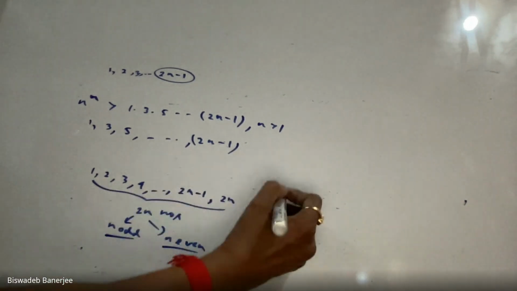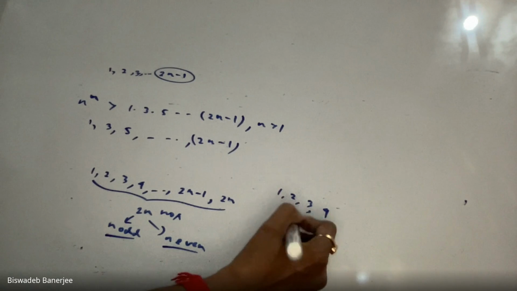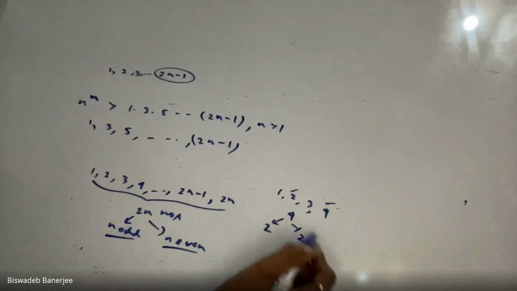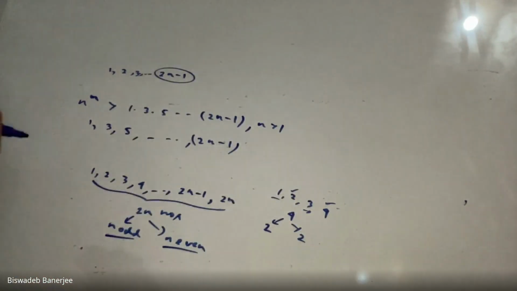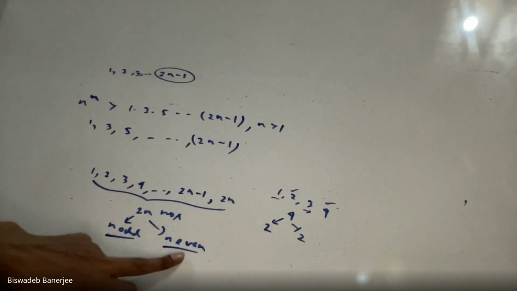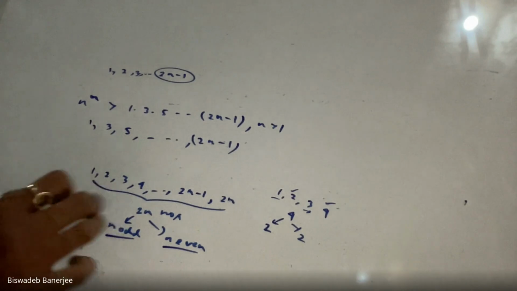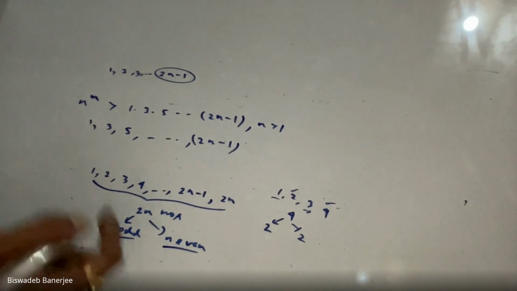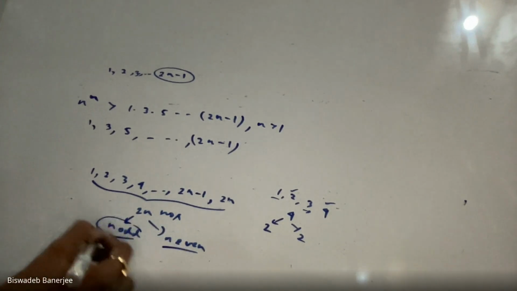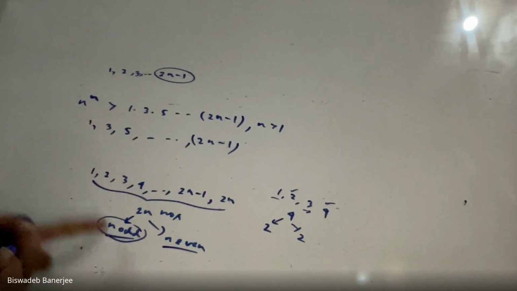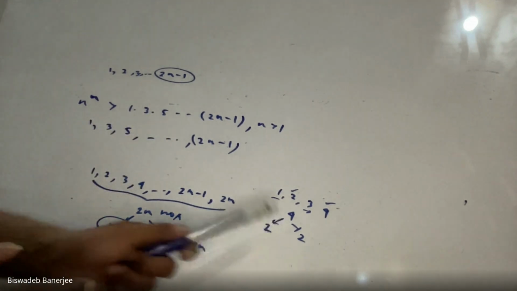Clear? For example, suppose 1, 2, 3, 4. How many observations are there? There are 4 observations, out of which 2 are even, 2 and 4, and 2 are odd, 1 and 3. Just like that, out of these 2n observations, there are n odd observations and n even observations. Here the even observations are missing, so there are only n odd observations. Just look at this example.